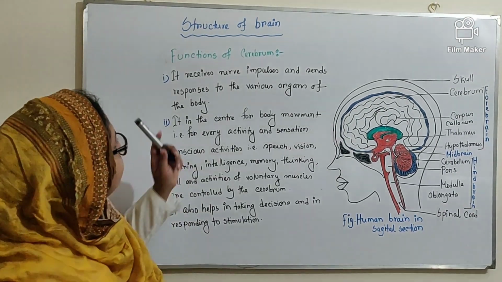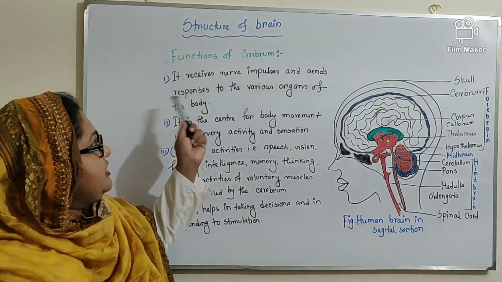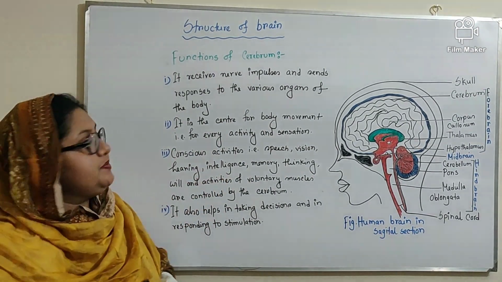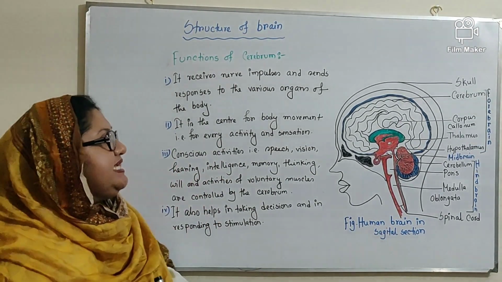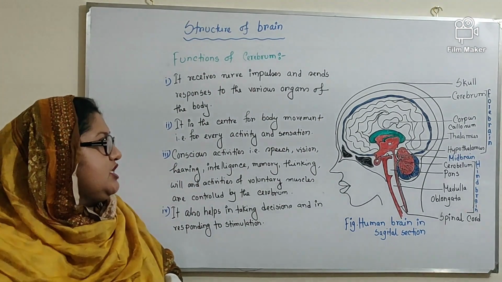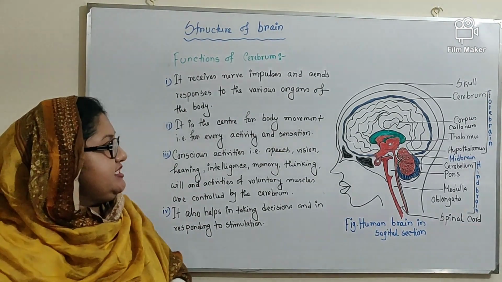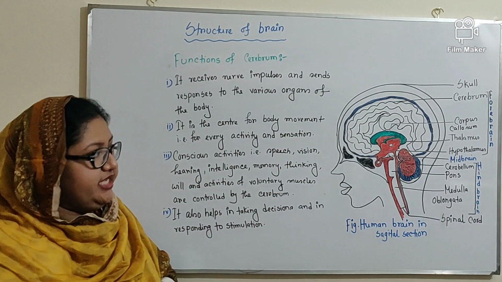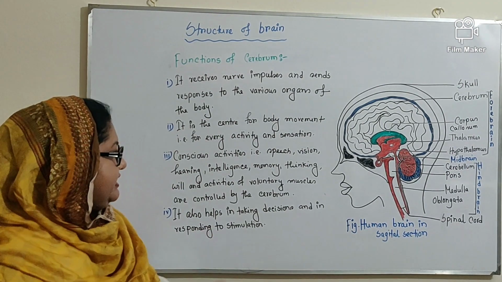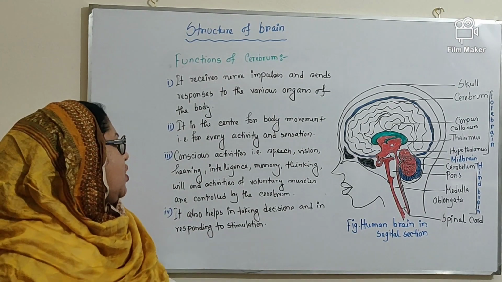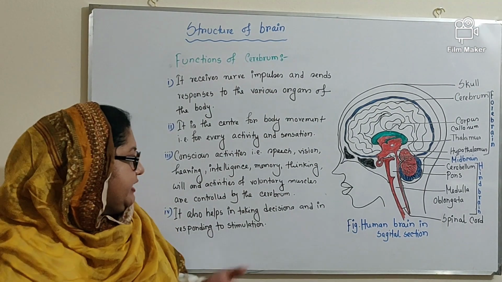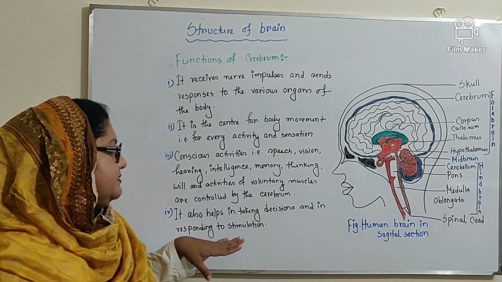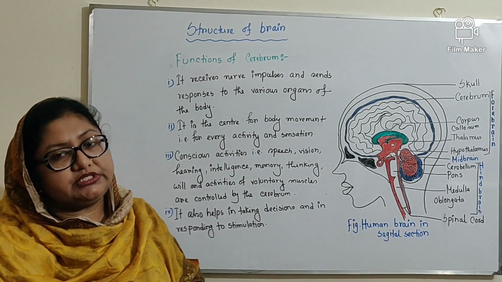Now the function of cerebrum. One, it receives nerve impulses and sends responses to the various organs of the body. Second, it is the center for body movement, that is, for every activity and sensation. Number 3, conscious activities, that is speech, vision, hearing, intelligence, memory, thinking, will, and activities of voluntary muscles are controlled by the cerebrum. It also helps in taking decisions and in responding to stimuli.